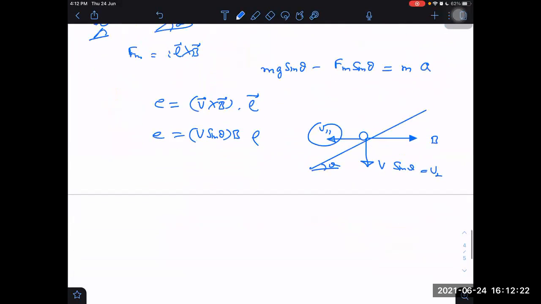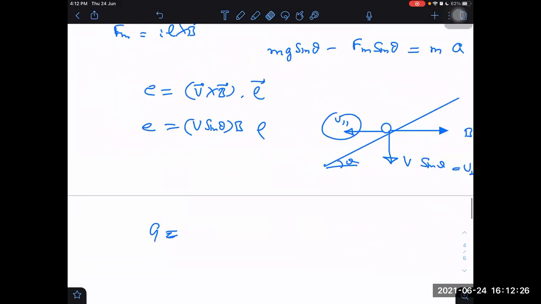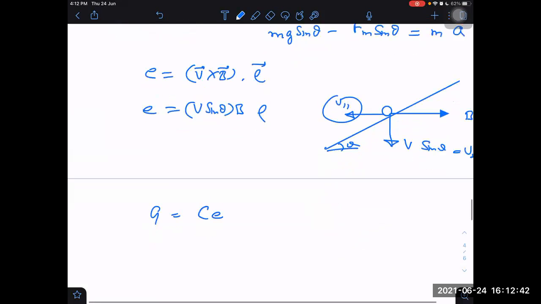We are going to write Q, the charge stored in the capacitor, because there is no resistance. If there is a resistance, then it will be an RC circuit, and charging and discharging will take place, with the charge varying in the capacitor, increasing like this. But it is not an RC circuit, it's just a capacitor circuit. So Q will be just equal to C into E.